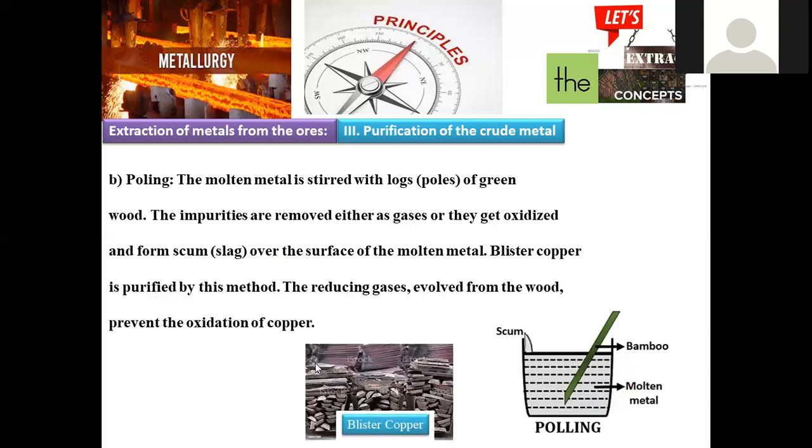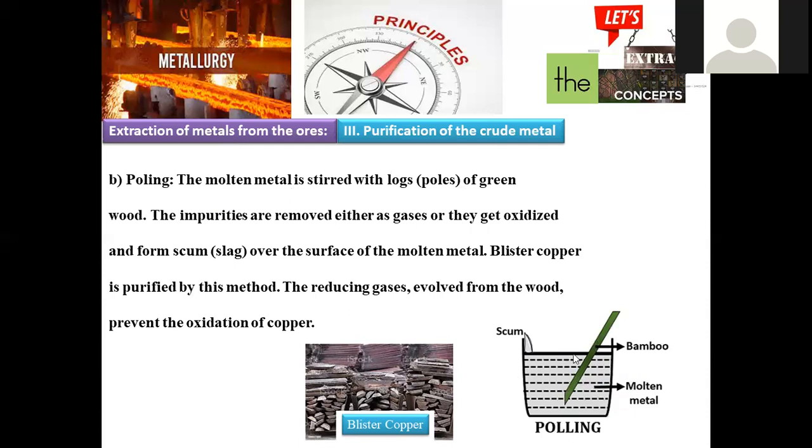And next is the poling process. In the earlier session also, we had an introduction to the poling process. In the poling process, we have to take a big container. So molten metal should be taken into this. So initially, for example, if our metal melts at 520 degrees centigrade, it should be heated to that melting point temperature. It will be converted into a molten state.